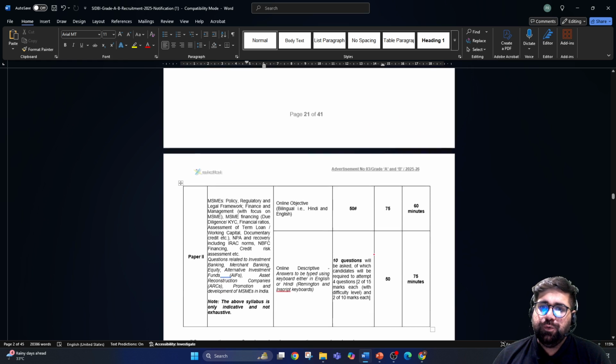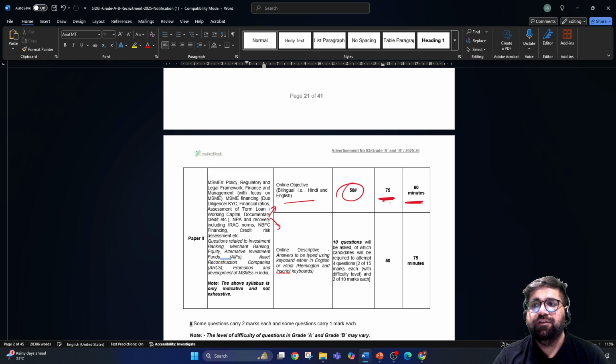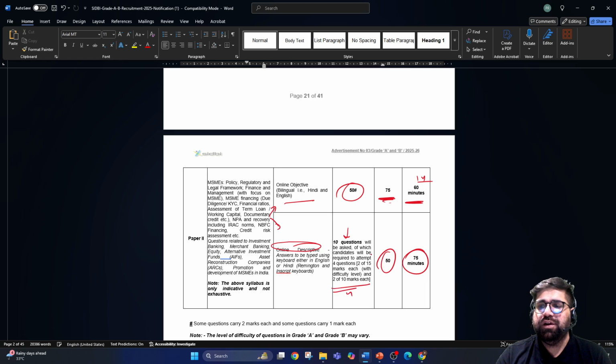Moreover, paper 2 I think is the toughest one to crack, because over here you will have two components, objective and descriptive, like we see in RBI and NABARD also. For the objective there will be 50 questions worth 75 marks, wherein you will get 1 hour. Okay, you will get 60 minutes, which is 1 hour. But for your online descriptive test, you will get 75 minutes, 50 marks, and you will get 10 questions, but you only need to attempt 4. So there is a choice which you can exercise over here, right? So you have 2 questions of 15 marks and 2 questions of 10 marks.